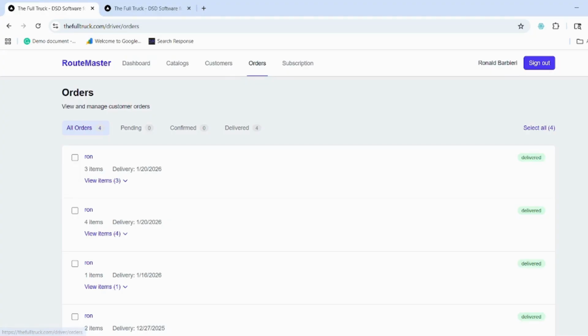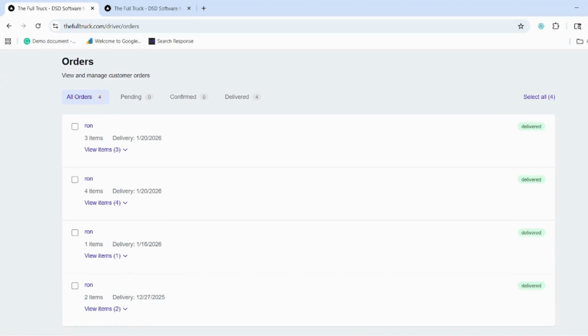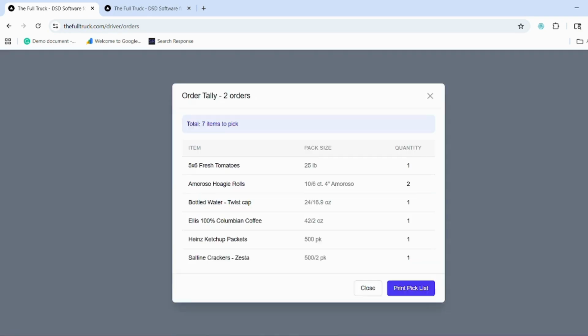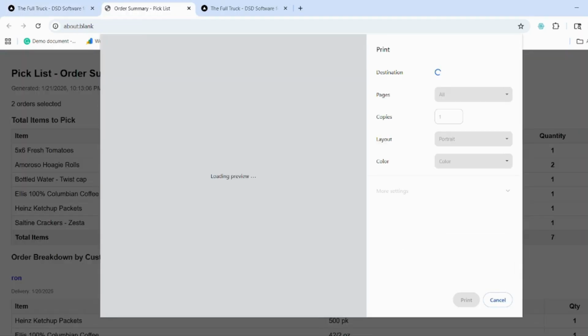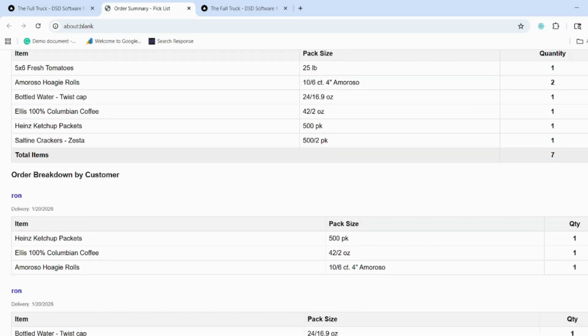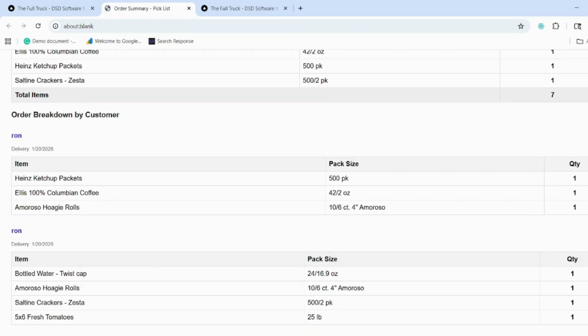When orders come in, you'll see them here. You can then group for that day, for that week, it's up to you. And it'll give you an inventory list of everything needed, which you can then print out, and we'll break it up by customer, and then also just give you the total you need in quantity.